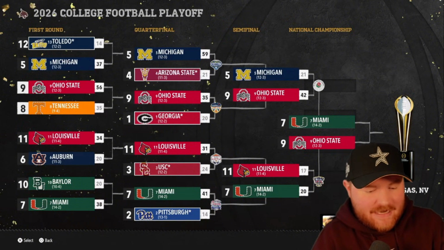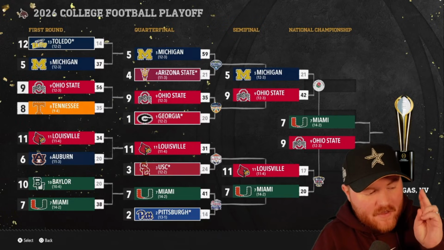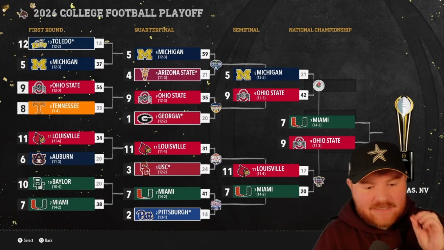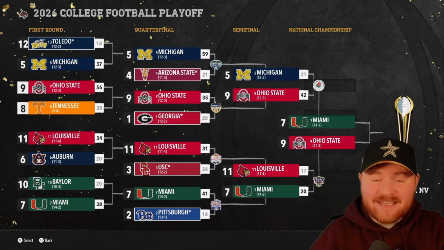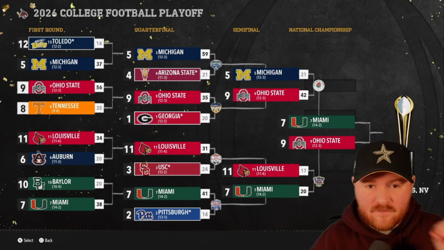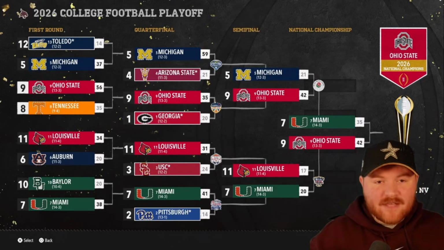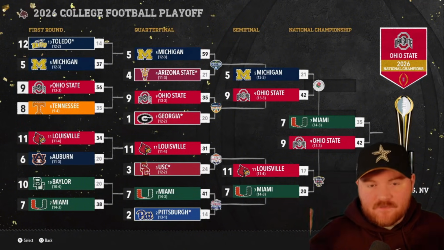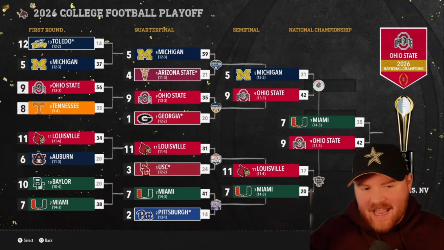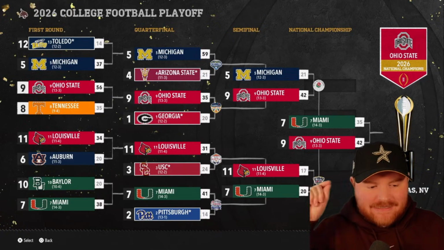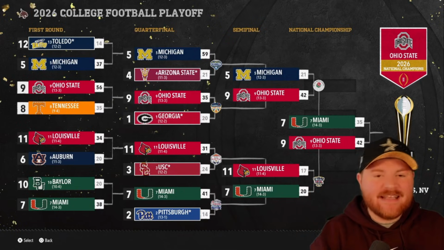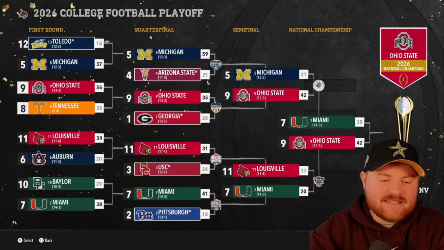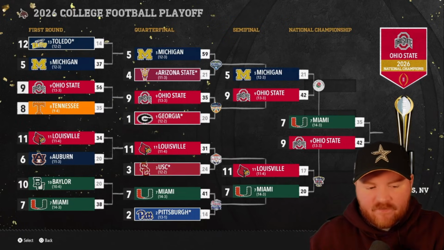Miami finds their way back to the national championship game for the 2nd straight season, where they will take on Ohio State to see if the ACC as the SEC can win their first national championship, or if Ohio State could win the Big Ten their first national championship in the entire video, going on season 8. Ohio State gets their first national championship, the Big Ten's first national championship in the 8th year of our video so far. Still, no team has won a national championship as another conference team as the SEC. Both the Big Ten and the ACC have struck out so far. Let's see what the final season of the ACC as the SEC has in store.